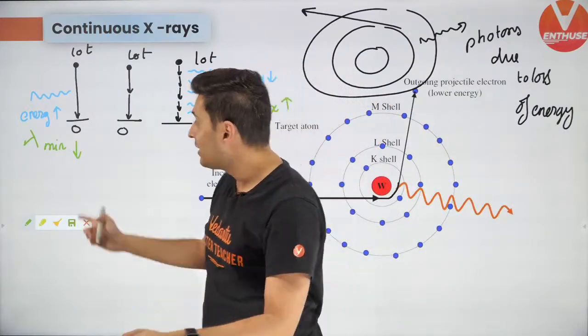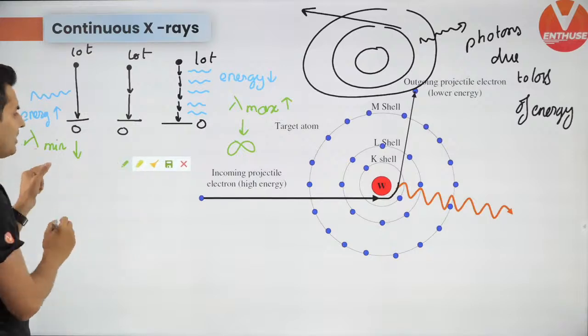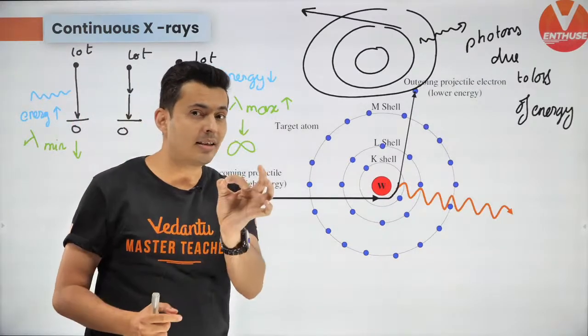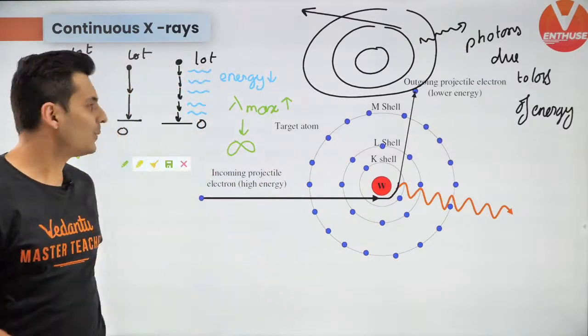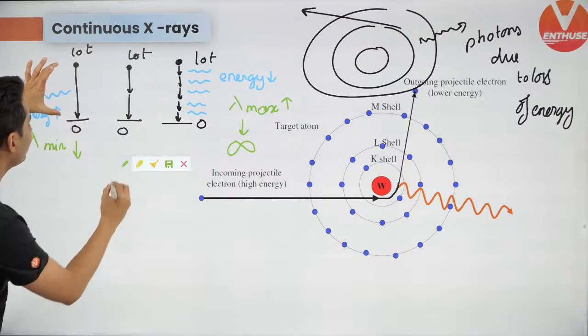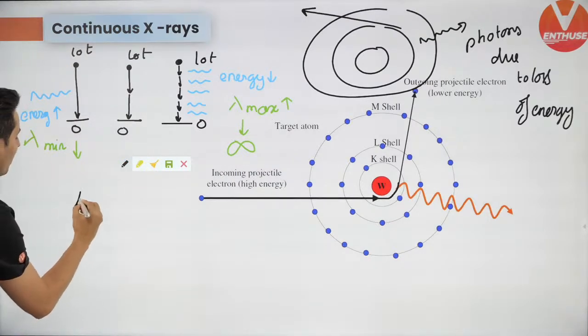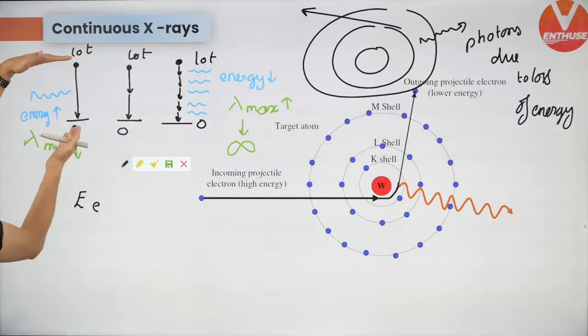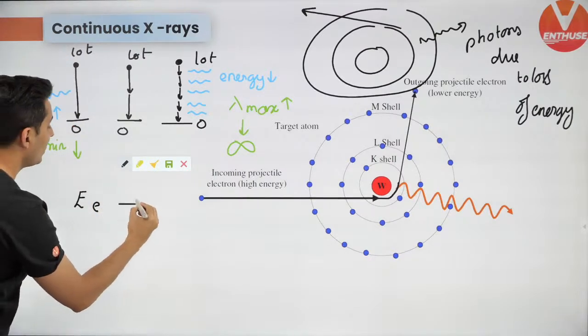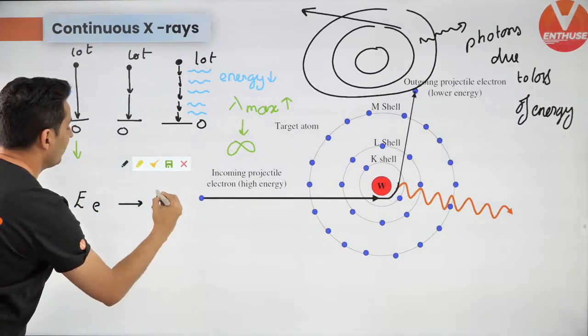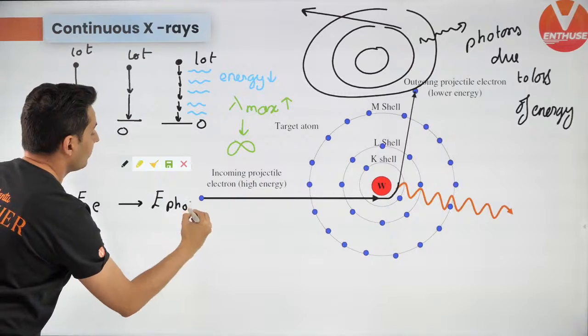And then you might be wondering, sir, what is the minimum wavelength? Is that going to be zero? No, it's not going to be zero, because whatever energy it can lose is the energy of the photon. What is the energy of the electron? Only that can be converted into the energy of that photon.